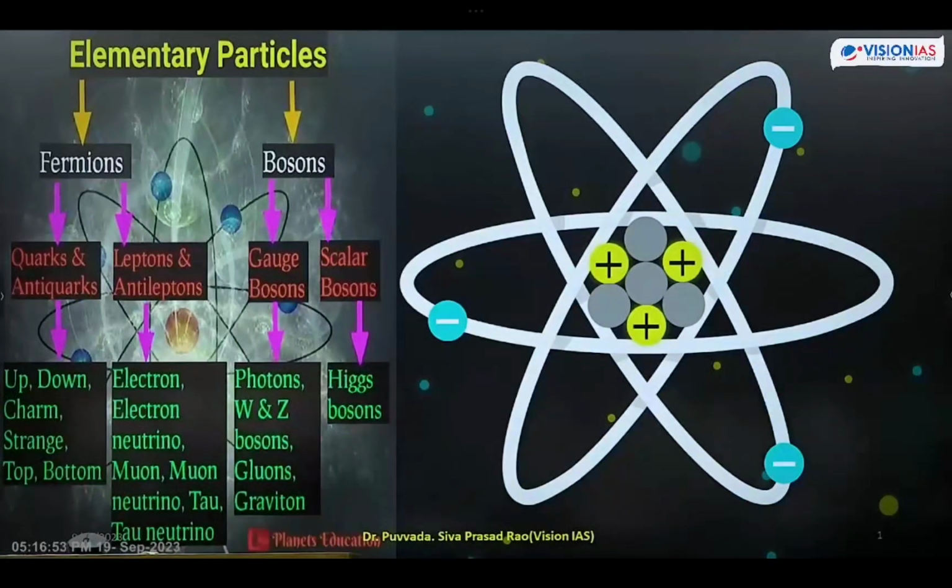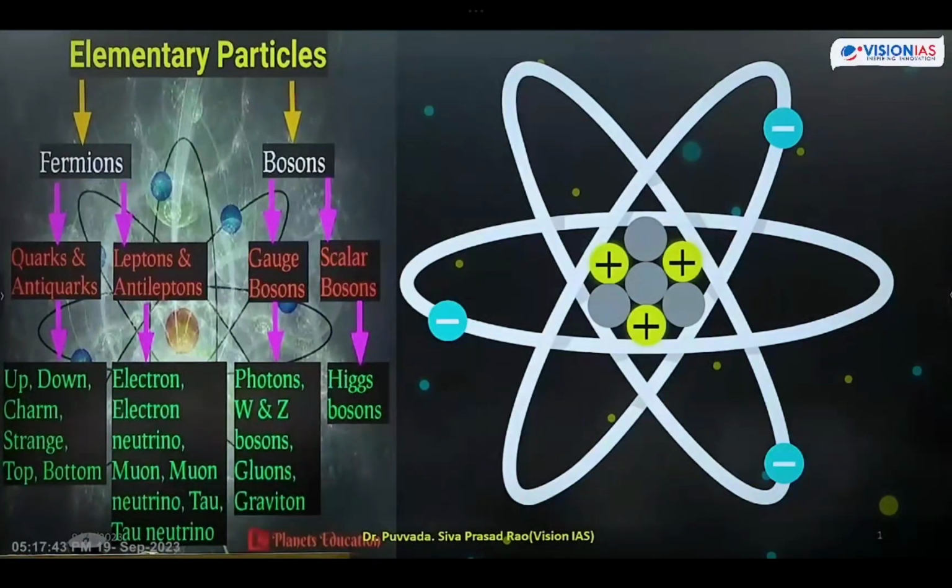Okay, next one, coming to leptons and antileptons, they include electrons, electron neutrinos, muons, muon neutrinos, tau, tau neutrinos. And next one is quarks. How many varieties of quarks are there? 6 varieties of quarks are there. How many varieties of leptons are there? 6 varieties of leptons are there. Okay, friends, electrons, electron neutrinos, muon neutrinos, tau and tau neutrinos. Like this, 6 categories are there. Now quarks are also like that. 6 categories are there: up quark, down quark, charm quark, strange quark, top and bottom quark. So like this, the fundamental particles have been categorized.